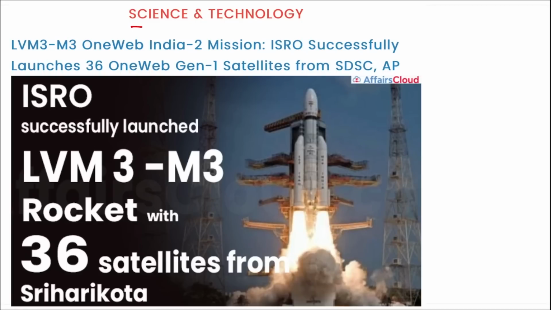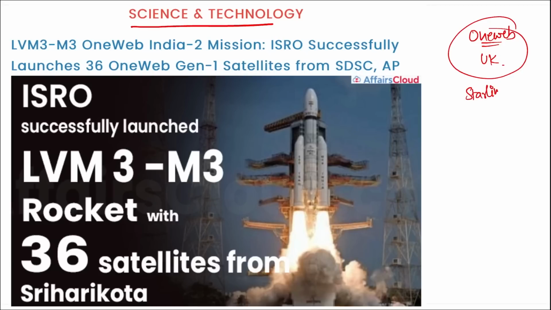Next is related to science and technology. Remember, in the last few videos we have discussed OneWeb, a company of the United Kingdom. It is a satellite communication based company. That means they are launching their satellites into space. They are making a constellation around the earth so that they can provide internet even in remote areas. They are doing work similar to that done by Starlink, the company of Elon Musk. So both of them are doing the same kind of work.